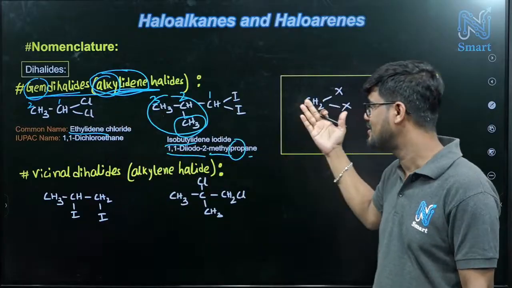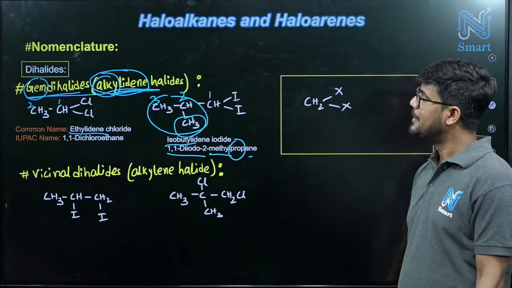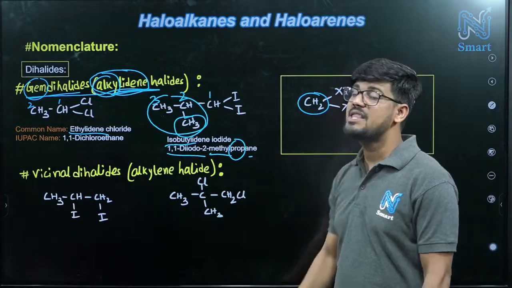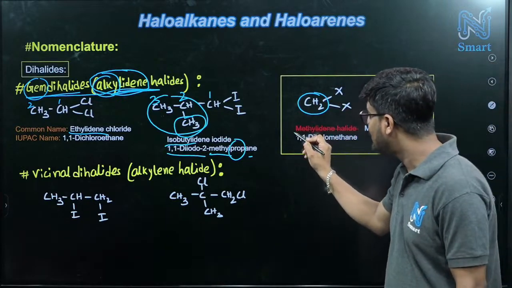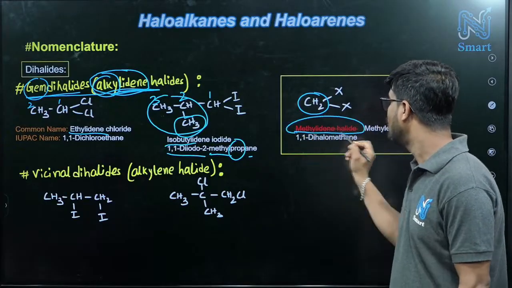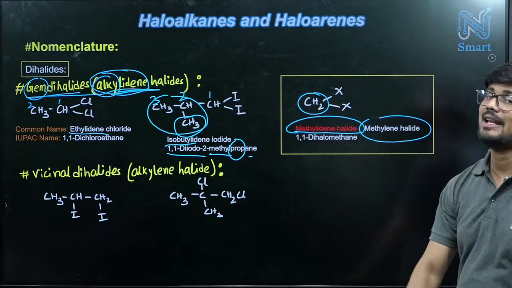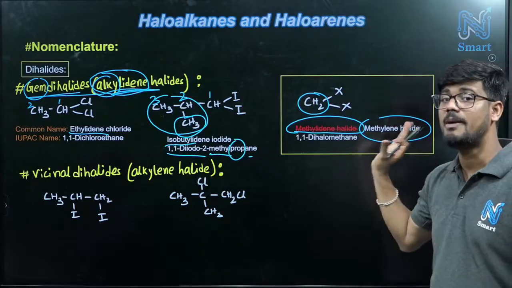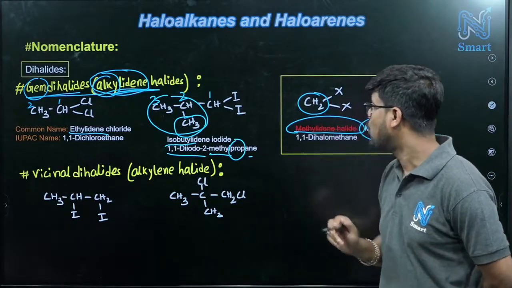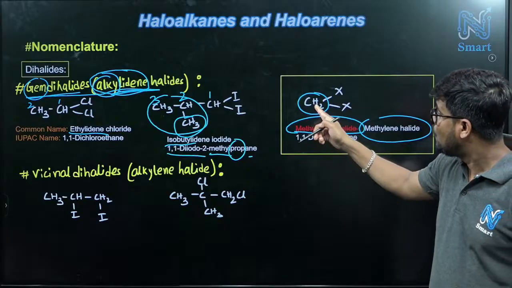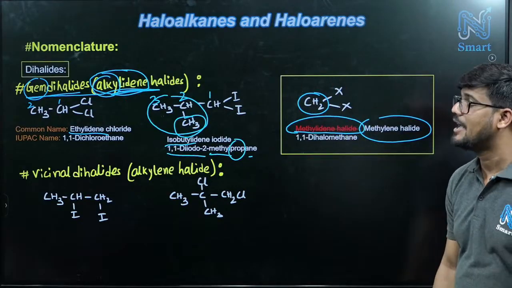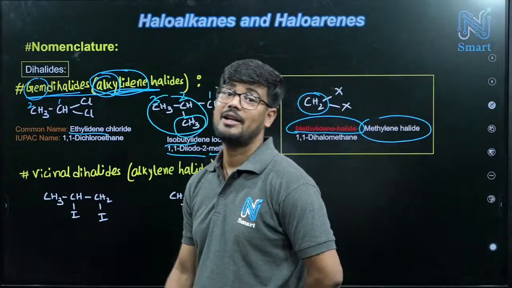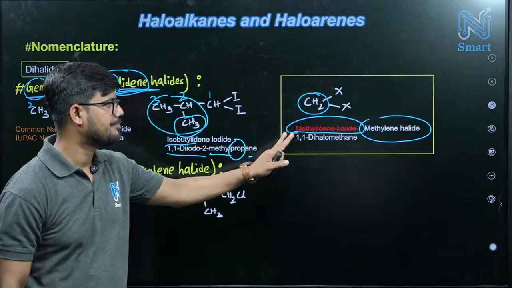You can consider this one as an exception because this is called methylene. So instead of methylidene halide we will call it methylene halide. This is one exception, you must write this one. And what will be its IUPAC name? 1 carbon, this carbon is having these 2 halogens, so 1,1-dihalomethane. Clear now?